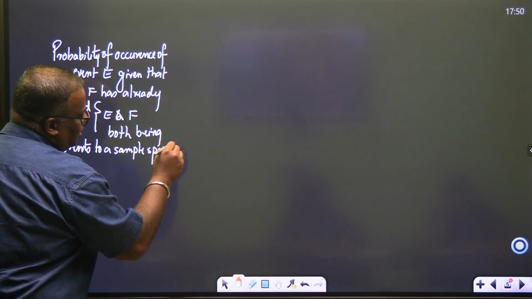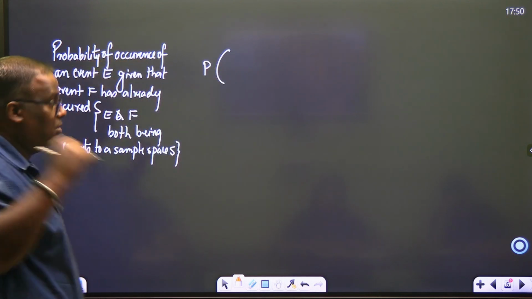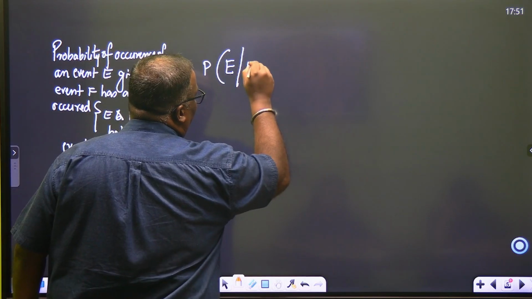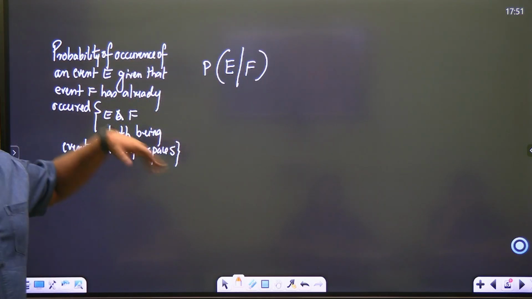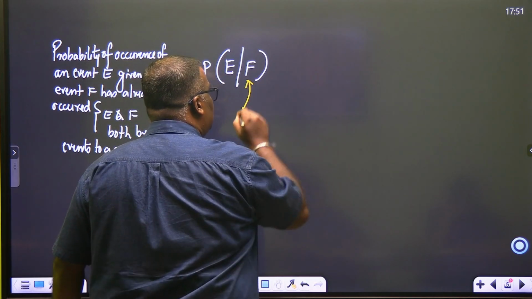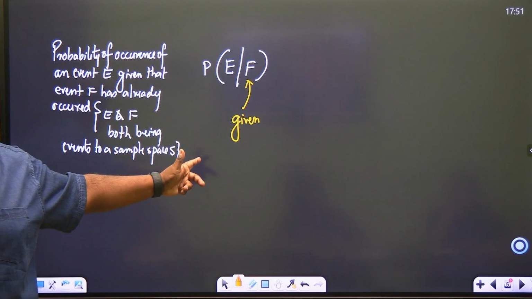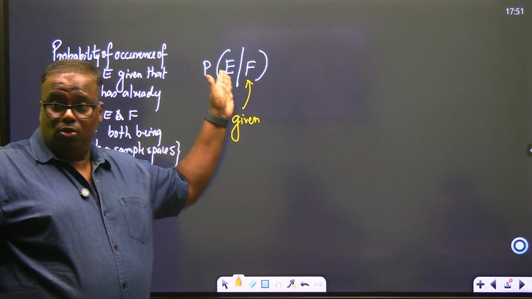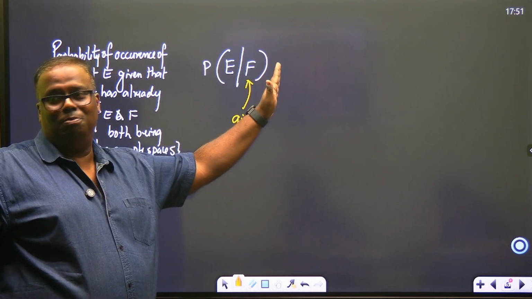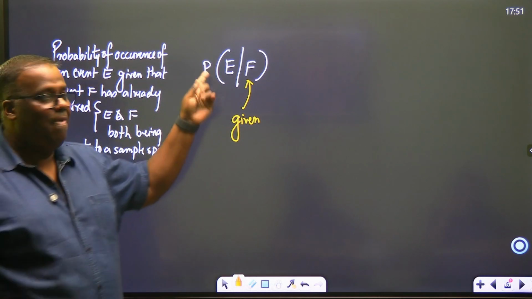Have you understood? Now this is written as P of E stroke F. Now something new. How will you write it? Occurrence of E, given that F has already happened, E stroke F. So to read it, we read it in this manner. This is the given event. Don't make a mistake here, or the whole answer will come out wrong. The E you are looking for comes first, and what has already happened comes after.